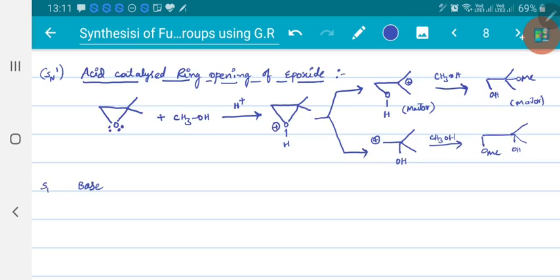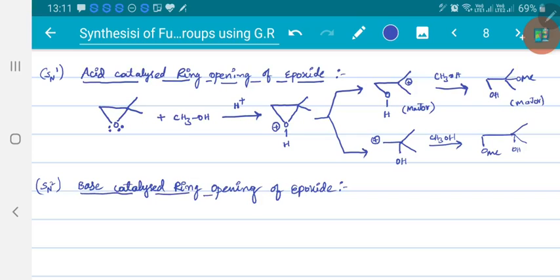Now base catalyzed ring opening of epoxides follows the SN2 path. When epoxides are allowed to react with the Grignard reagent, they follow a mechanism similar to that of base catalyzed ring opening.